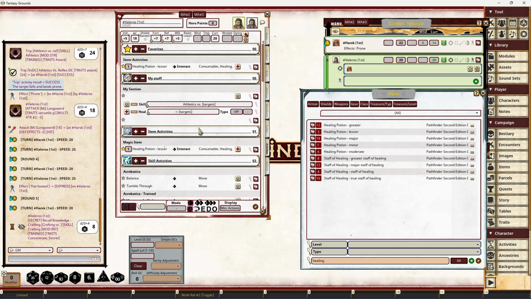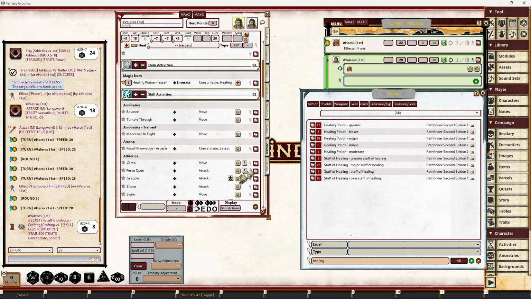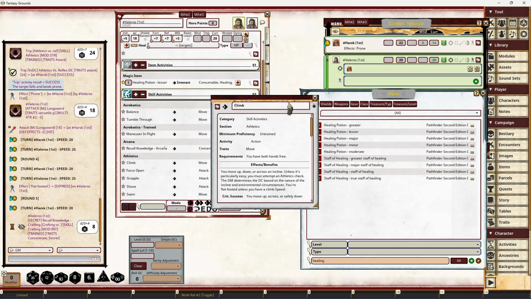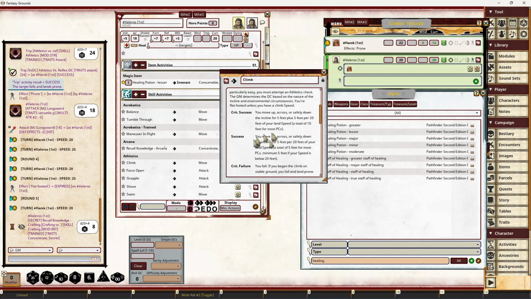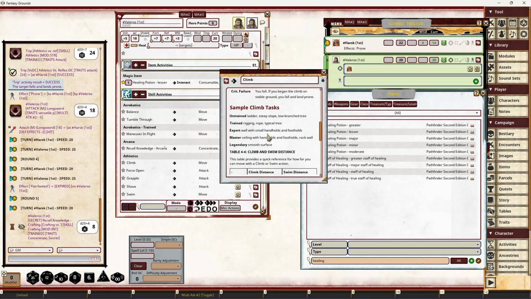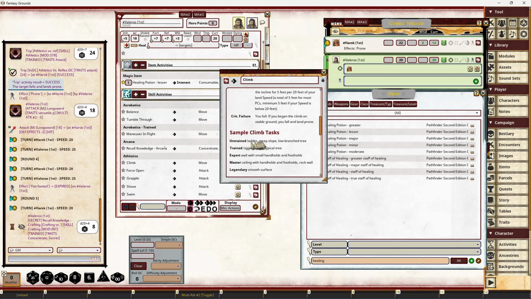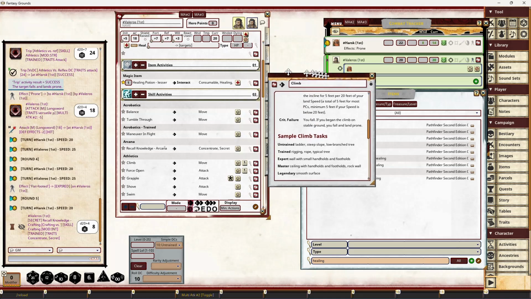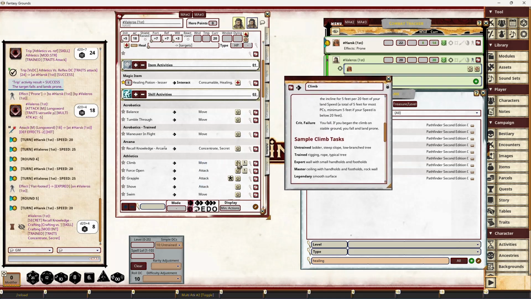But say, one of the things is, say for climb, the GM determines and assigns the DC before the check is made. So there are various different levels, like untrained, a ladder, a steep slope, or a low branch tree. That would be a simple DC, that would be untrained, so the GM could set that before the actual check is made. And the system will roll and compare the result against that DC.